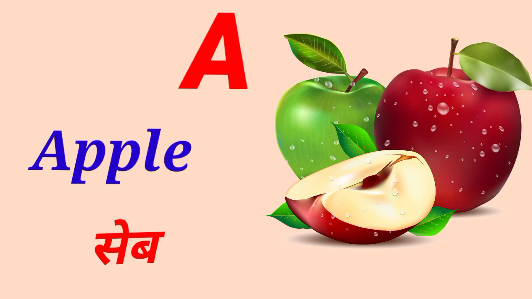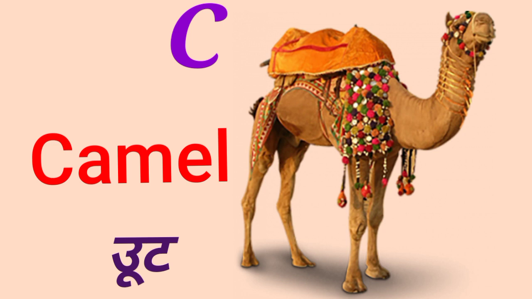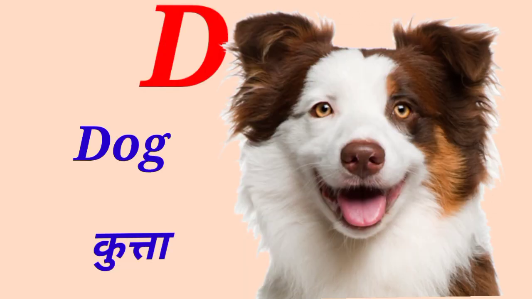A for apple, apple means save. B for ball, ball means gain. C for camel, camel means ऊँट. D for dog, dog means kutta.